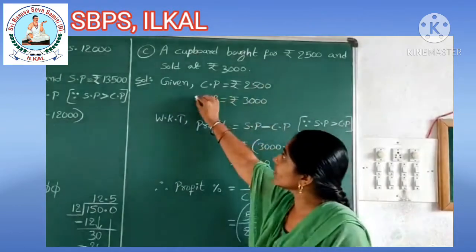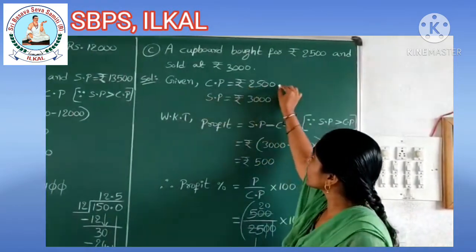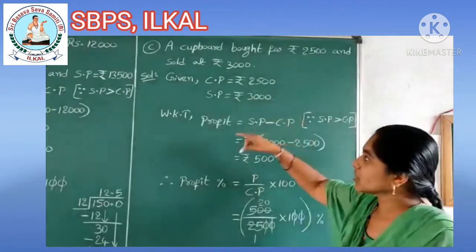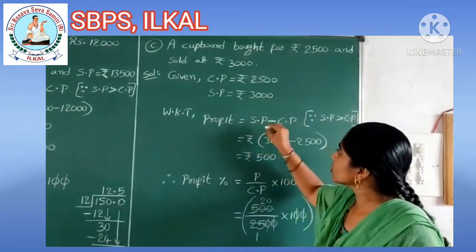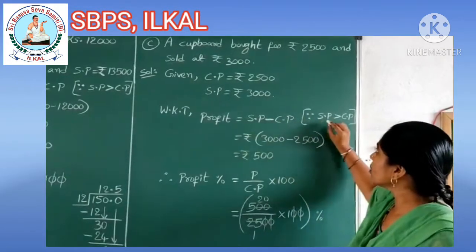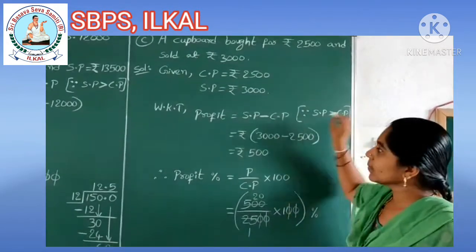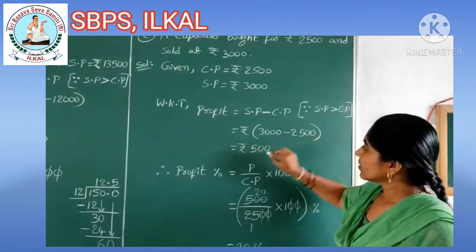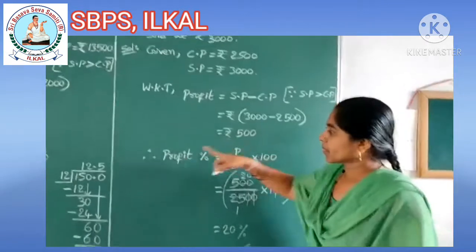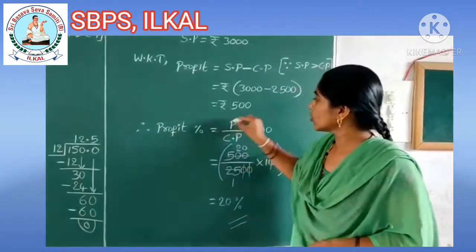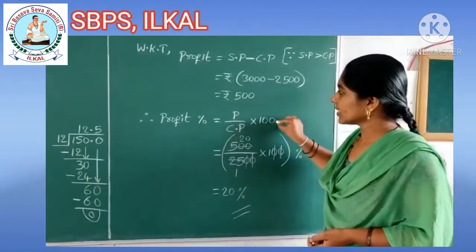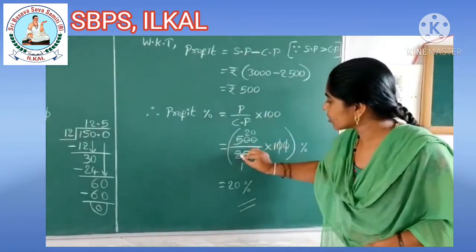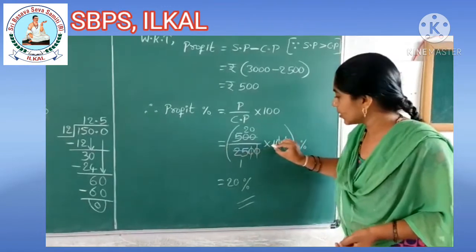Okay, solution. Given cost price is equal to rupees 2,500 and sold for rupees 3,000. Here again, profit, children. We know that profit is equal to selling price minus cost price, because selling price is greater than cost price, which is equal to rupees 3,000 minus 2,500, which is equal to rupees 500. Therefore, profit percent is equal to profit by cost price into 100. You got profit as 500 rupees, children. 500 divided by cost price, 2,500, into 100.